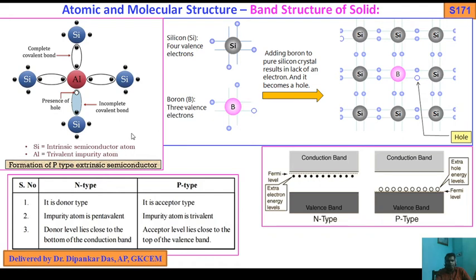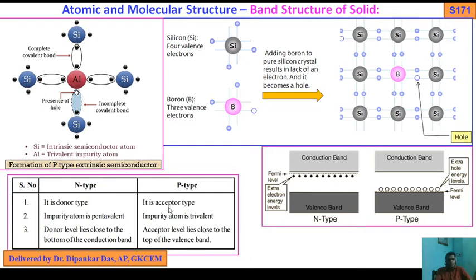Okay. Now again I tell you, it's very important. In case of n-type semiconductor, in between the conduction band and valence band, there is a donor energy level or extra energy level produced just below the conduction band. This is the Fermi level. Now in case of p-type semiconductor, extra hole energy levels are produced just above the valence band. Okay. So now come to n-type and p-type semiconductor.